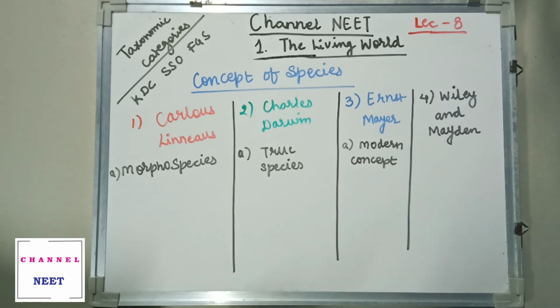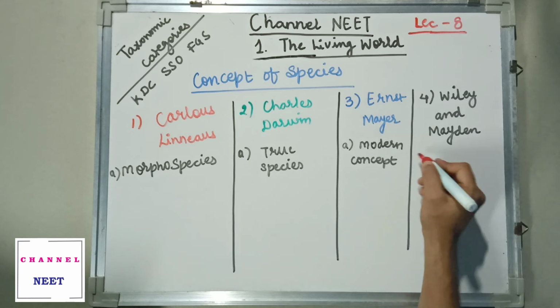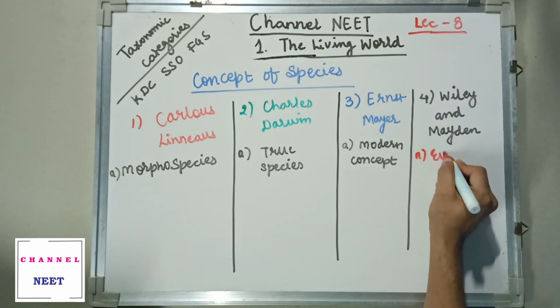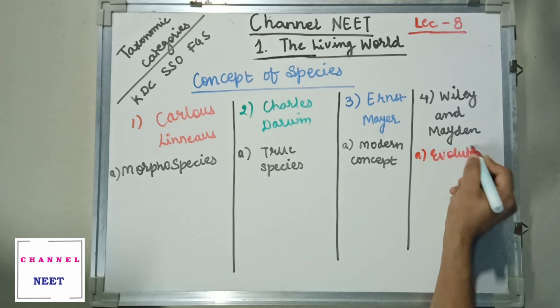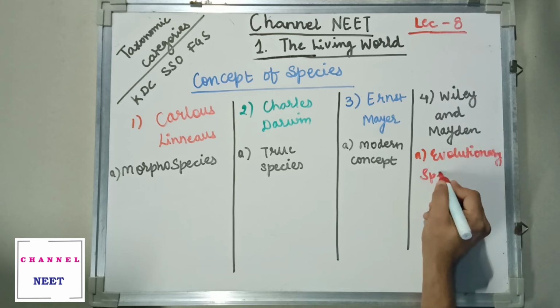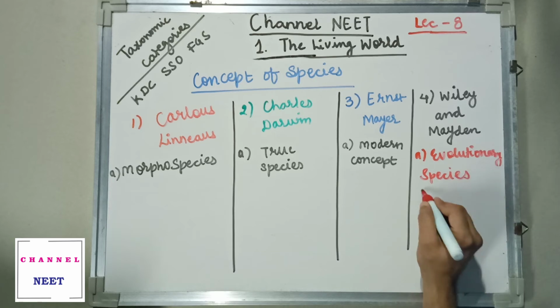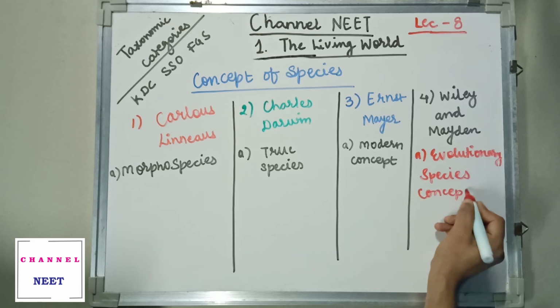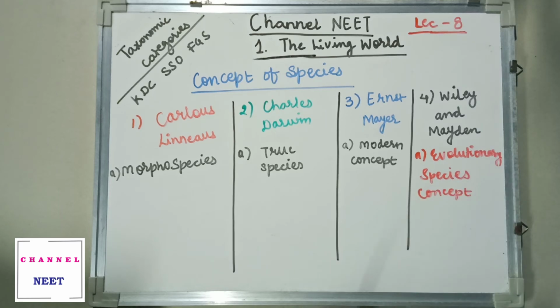Wiley called his concept the evolutionary species concept. Now we'll see what these individually mean.